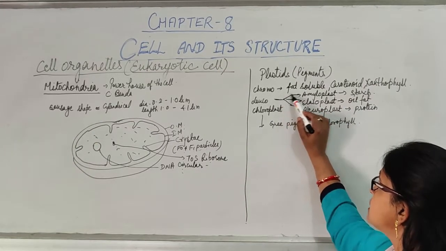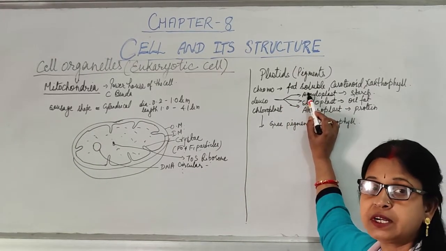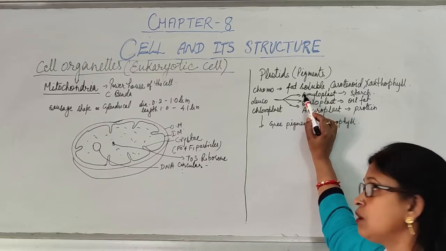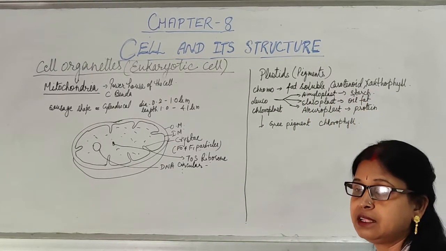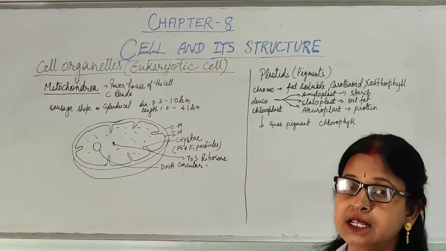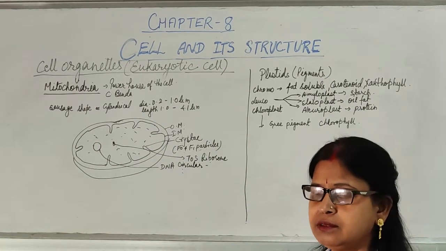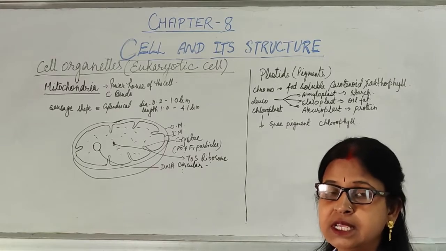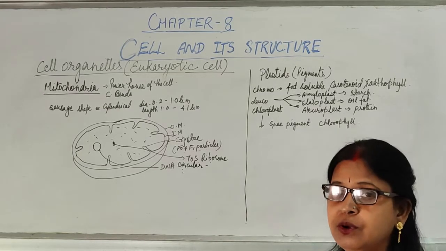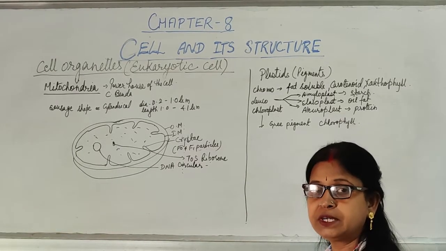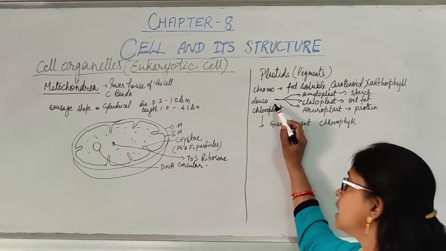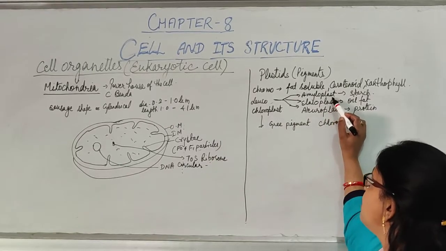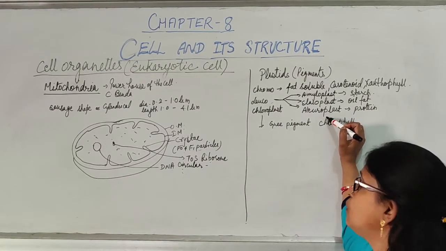Chromoplasts have different colors. They are fat soluble and contain carotenoid, xanthophyll, etc. They provide different bright colors to fruits, flower petals, and in some plants the leaves also. So chromoplasts are of different colors. Then leucoplast, which is colorless, is of three types: amyloplast, elaioplast and aleuroplast.